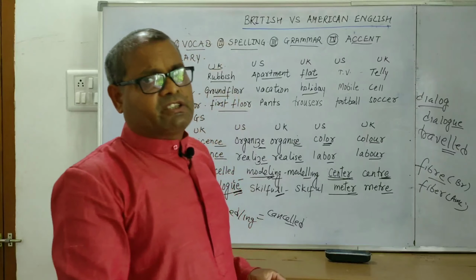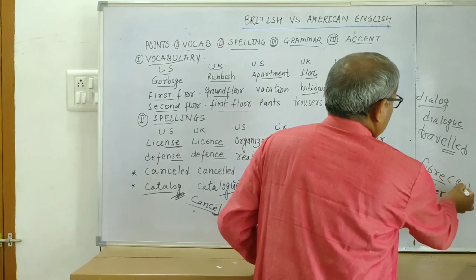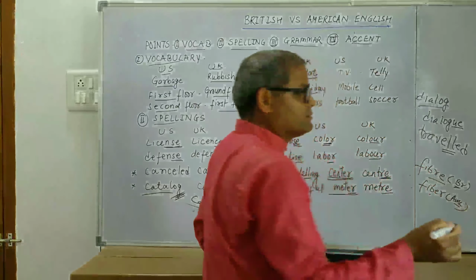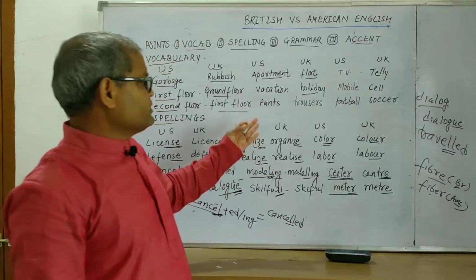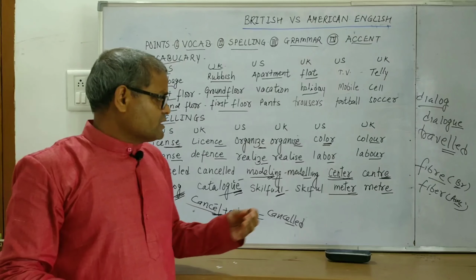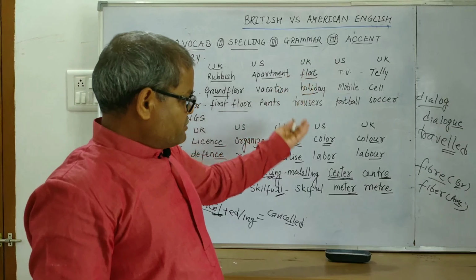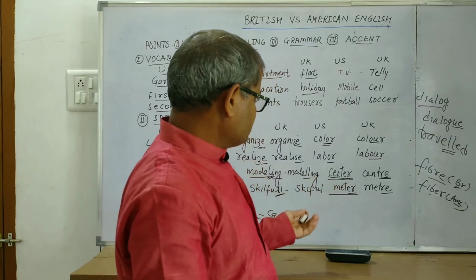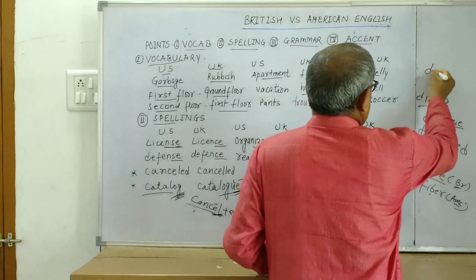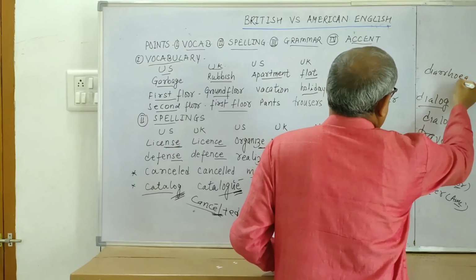When you see any physical dictionary, you will get such words in brackets. BR stands for British English, and AME stands for American English. Some dictionaries use the words like US and UK. So the list is quite long, but we can take some examples. See the spelling of diarrhea, DIARRHOEA.